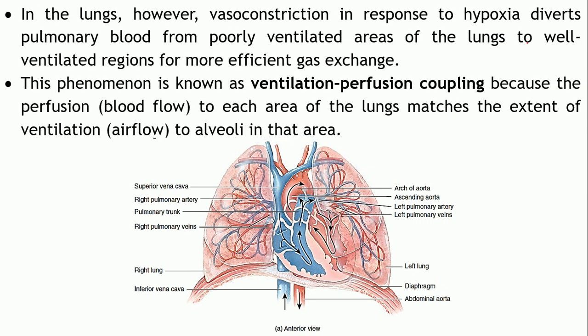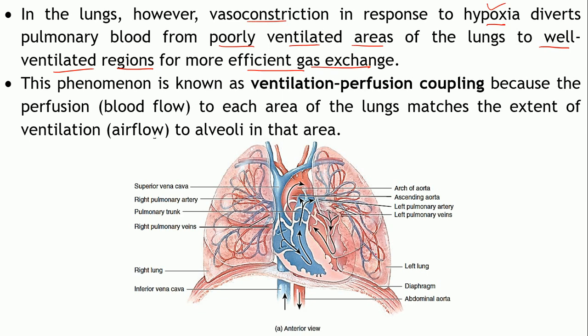Now, why is it happening? Hypoxia will result in vasoconstriction. So, blood supply to the area where hypoxia is present, that is, where a low level of oxygen is present, the poorly ventilated area, will be reduced. Less blood will enter these regions, and the well ventilated areas will receive more blood for more efficient gaseous exchange.